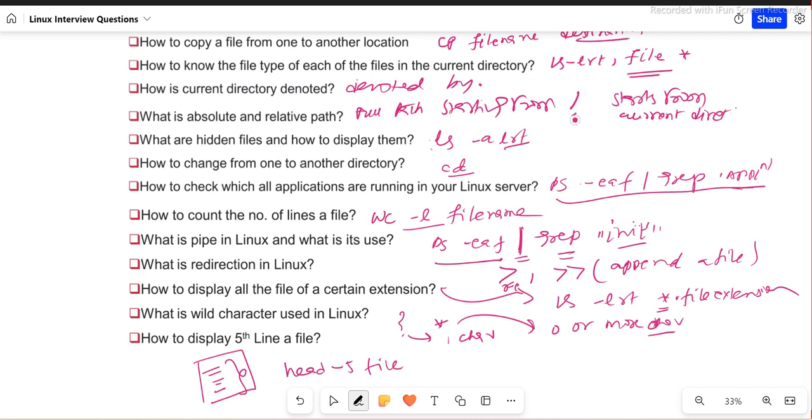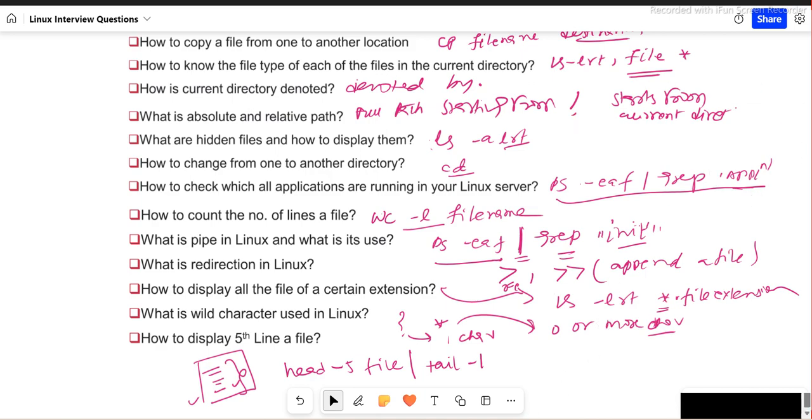This will give me the first 5 lines. Then I will use the pipe command and say tail -1. Because once I get these 5 lines, I want only the last line. So tail -1 means the last line only, which is the fifth line. So this is how we can do it.